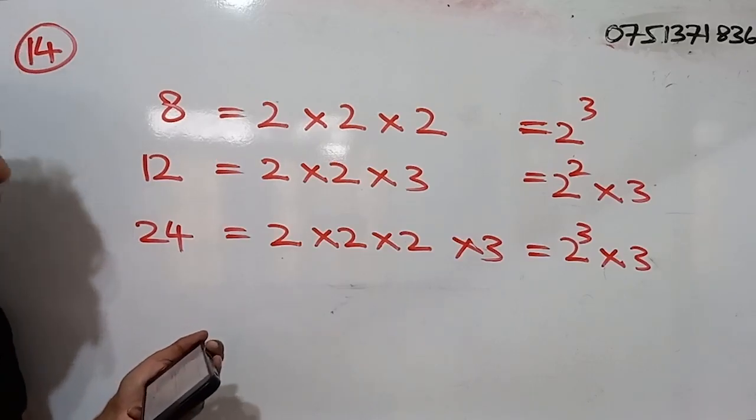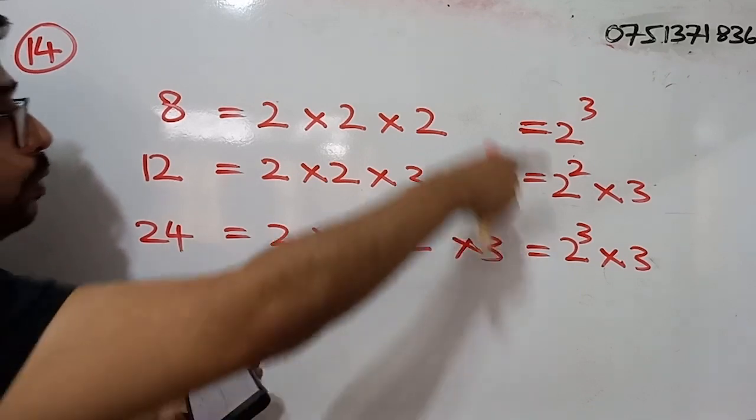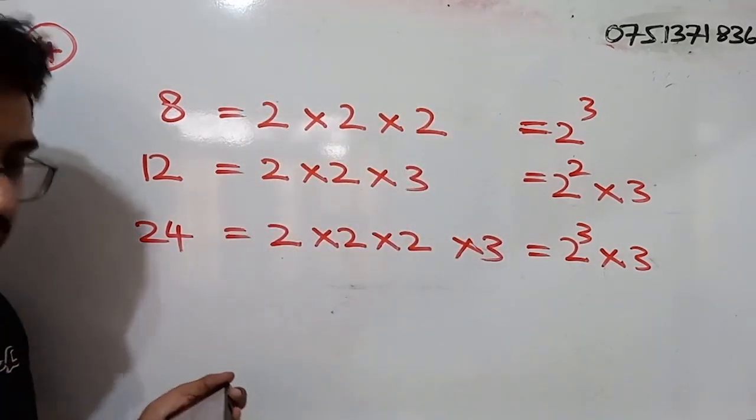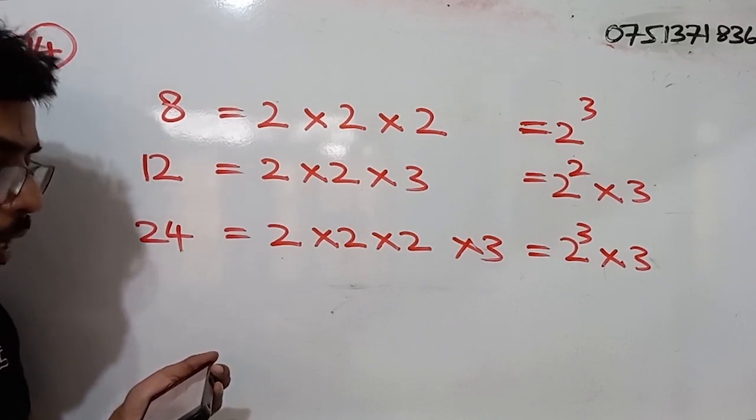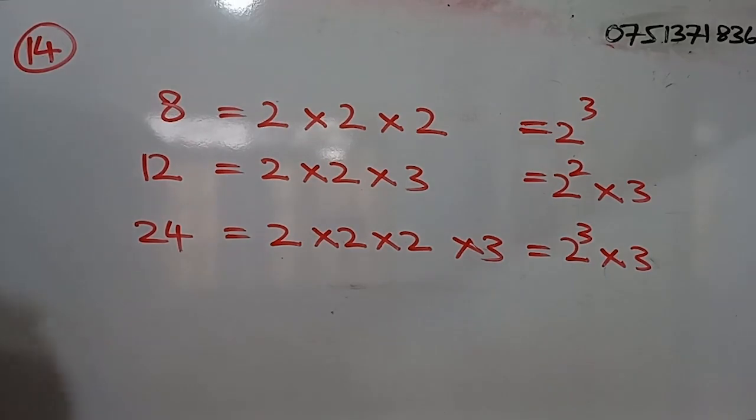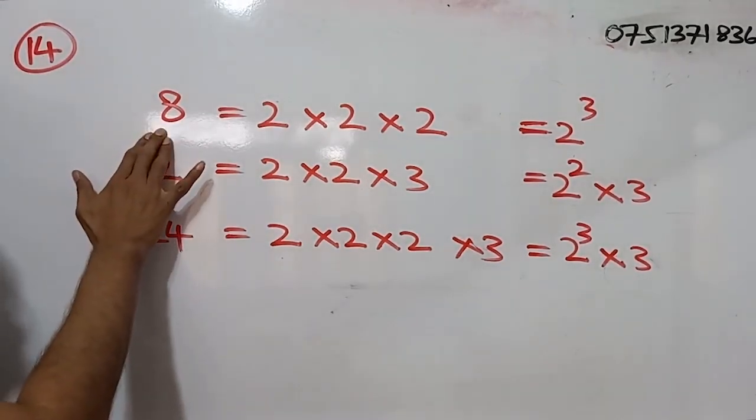Right. Question number 14. So we have been given some information. Find the least common multiple of 8, 12 and 24. So 8 is equal to what?